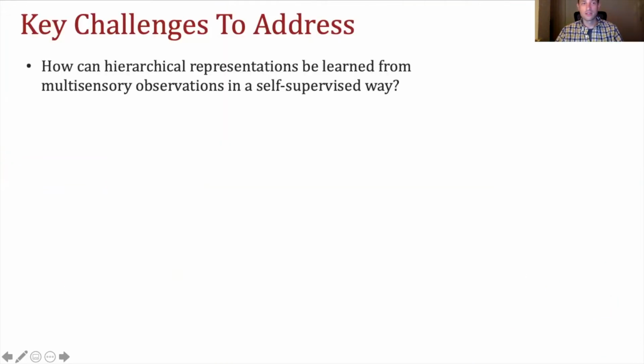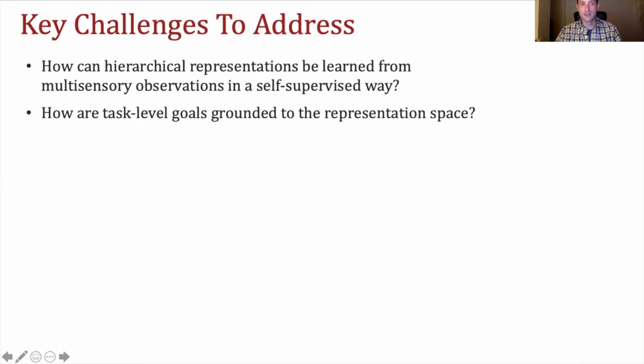Some of the key challenges in this area are how these hierarchical representations can be learned in a self-supervised way. So we don't want humans to have to architect the entire task themselves. How are task level goals grounded to the representation space? So we also don't want to say, go to this image or reflect this image or go to this sensory observation. We want to have a logical or natural language abstraction that we can offer to the robot to specify these goals and that the robot itself can reason over at this higher level.